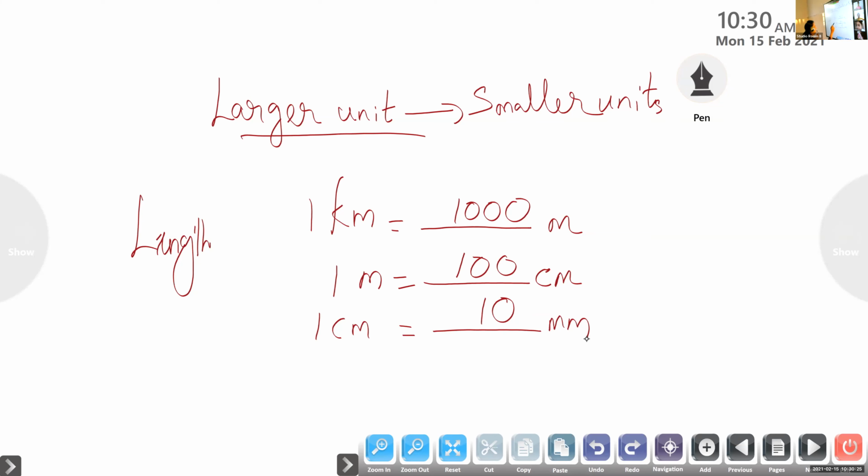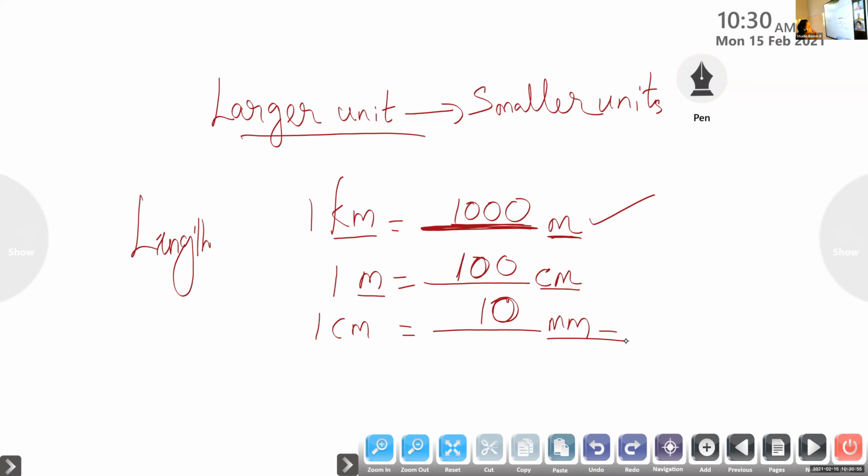1 kilometer, kilometer to meter. If you go from your home, from here to Mala, 3 kilometer, 4 kilometer, what does it mean? 1 kilometer is equal to 1000 meters. So you have to remember: kilometer to meter is 1000. Meter to centimeter, that is 100. Then 1 centimeter to millimeter, that is 10. That we can see in your ruler or scale, that millimeter is very small.